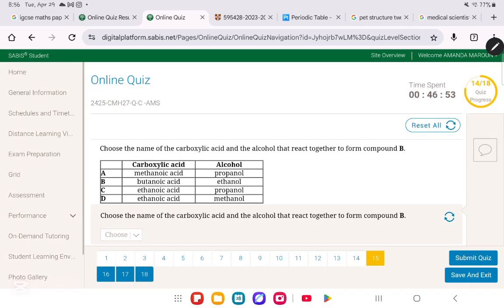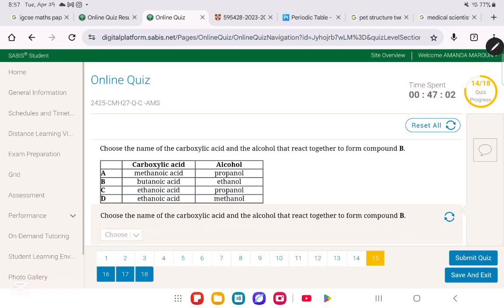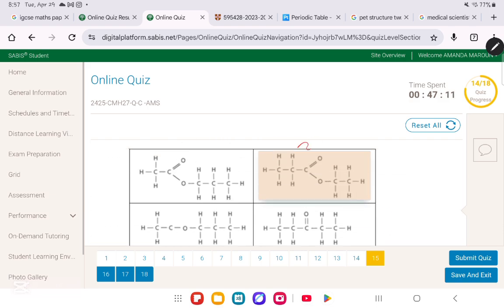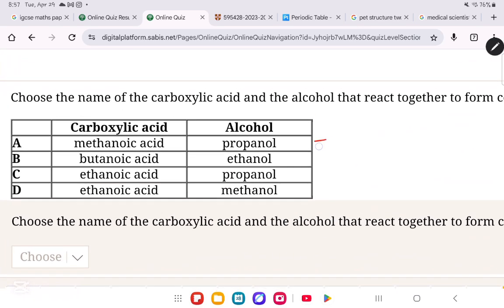Now, choose the name of the carboxylic acid and alcohol that react to form compound B, knowing that compound B has the same molecular formula of compound A. If compound B has the same molecular formula of compound A, that means it has the same carbon number. We know that compound A has a carbon number of 1, 2, 3, 4, 5. So you will need to add them all together until you get one that has 5.